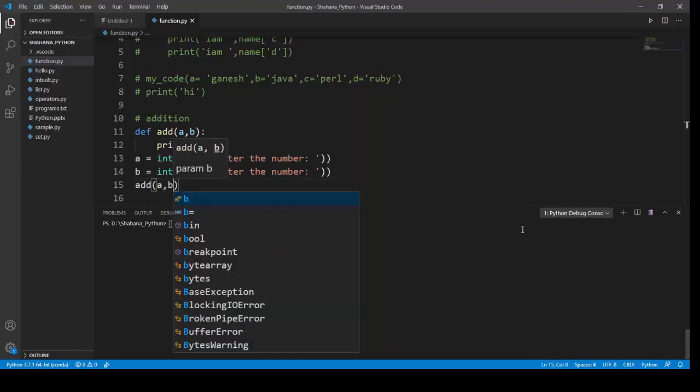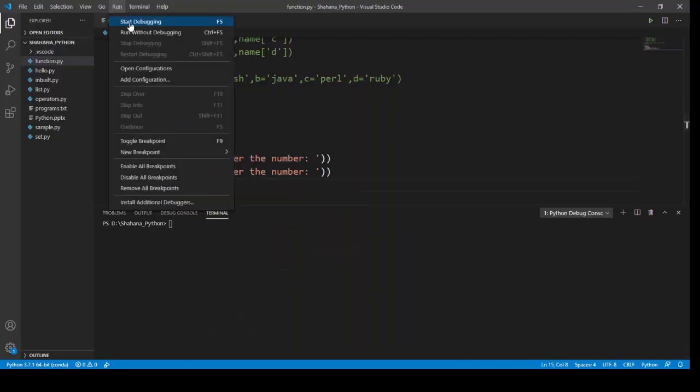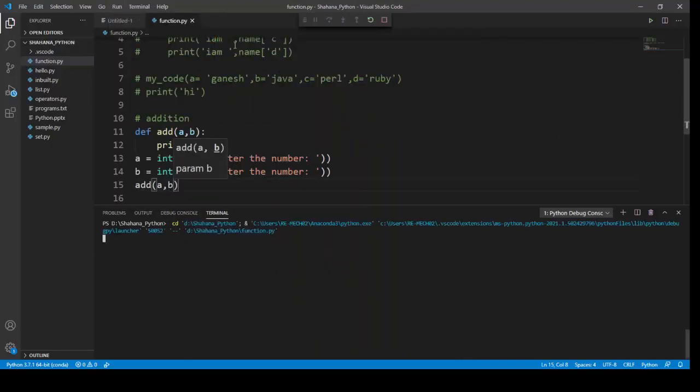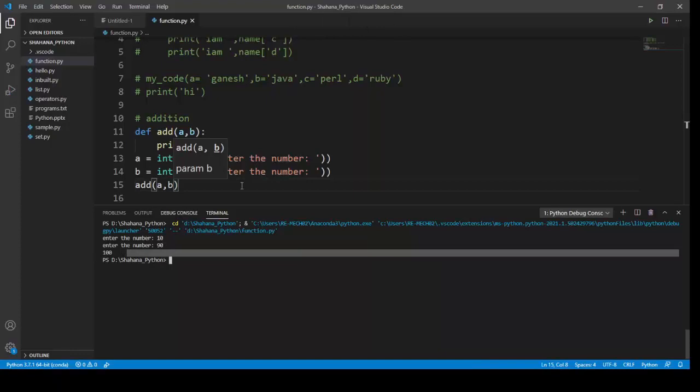I'm gonna run this. Okay, enter the first number, I'm gonna enter 10, and another number, let's say 90. Okay, my output has been printed. My function's input values will be asked from the user. After getting the input values, they are passed to my function, the function is called, and the output